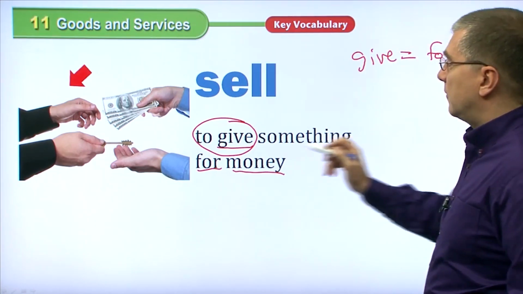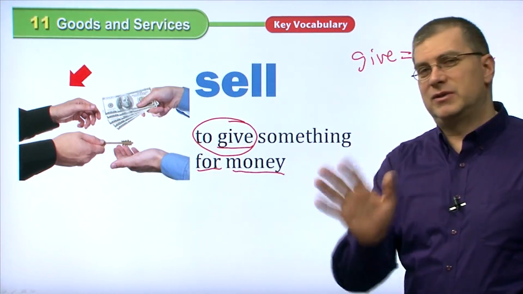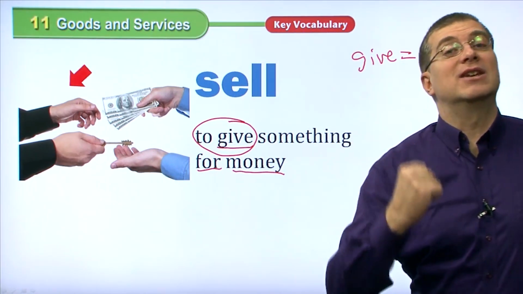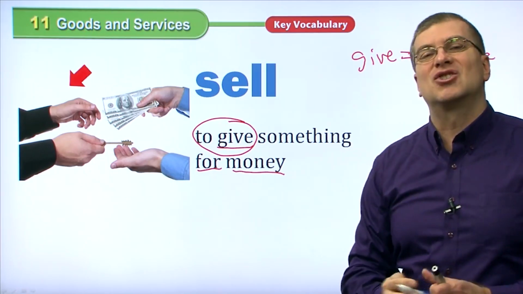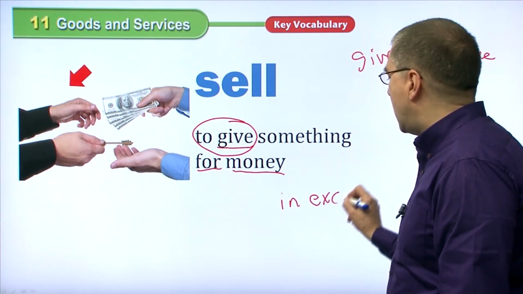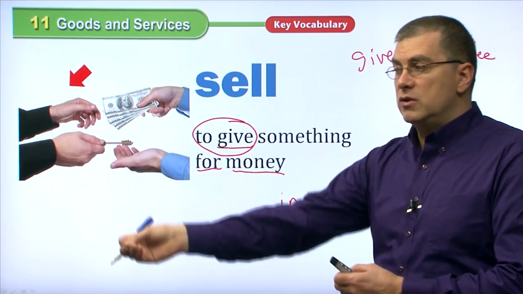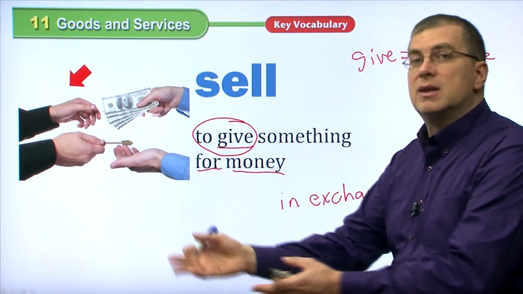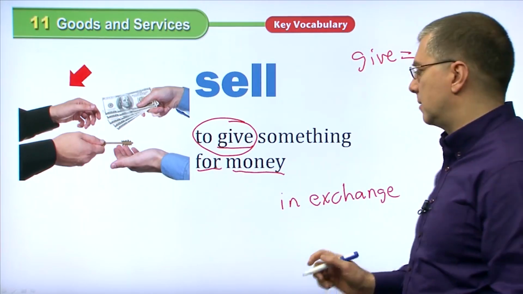For example, if I say, oh, do you want this key? I will give you this key. That means there's no money. But if I sell you the key, that means I want you to give me money for it, right? I'm not just going to give you the key. I want something in exchange for that key. In exchange. I want something in exchange. That means I'm giving you something, you're giving me something. Usually the seller will give the object, the buyer will give money, right? You give money. And that, of course, is what we're talking about here.